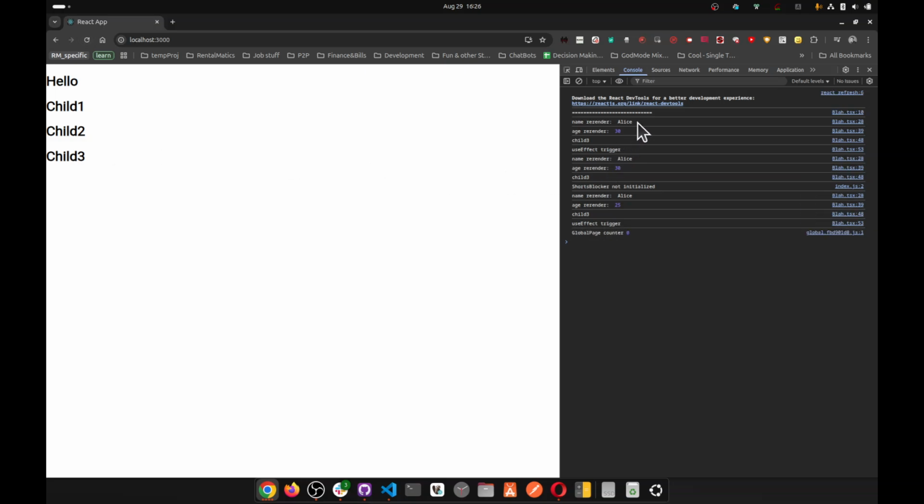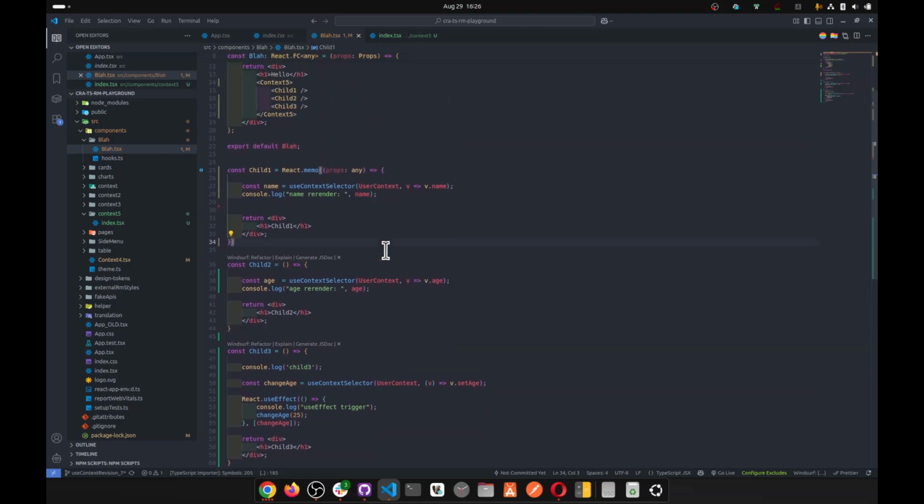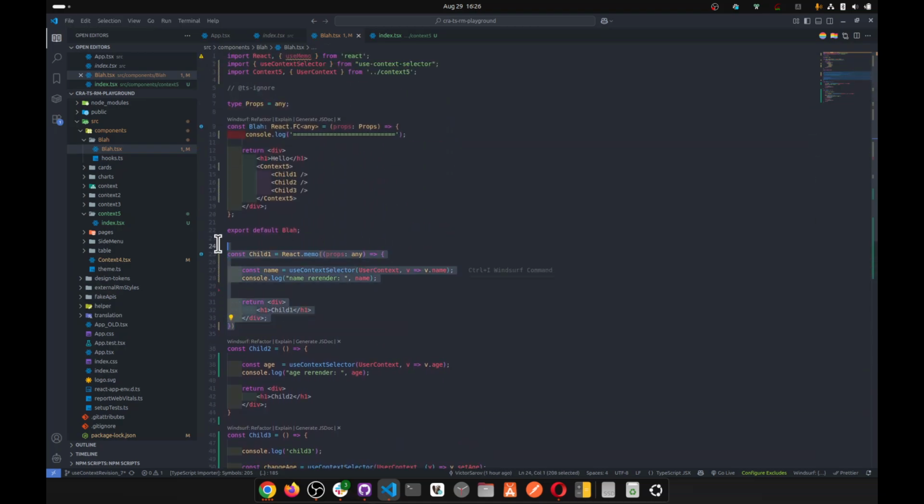You see, okay, so it mounts Alice, age, child 3, useEffect triggers. This should not be here, and this should not be here, based on what the documents tell me, because we only changed age, but name still gets triggered. Like, this should not be happening. Maybe it's because the components are in a single file, but